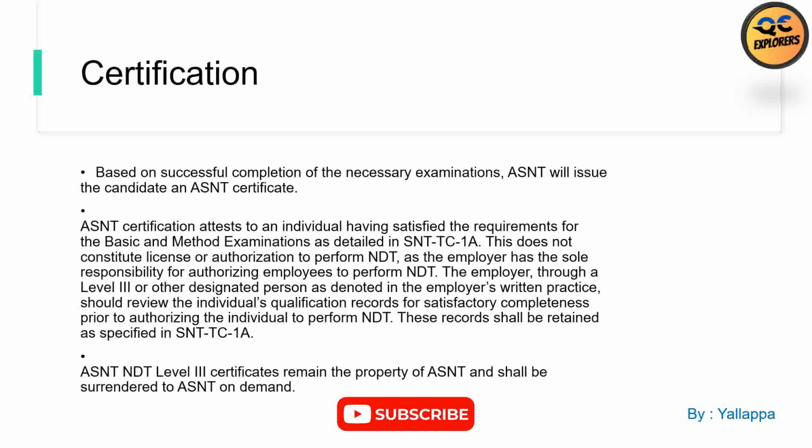After successful completion of examinations, ASNT issues the NDT Level III certificate. This certification does not automatically authorize a person to perform NDT. Authorization is the responsibility of the employer, based on written practice. The certificate remains the property of ASNT.